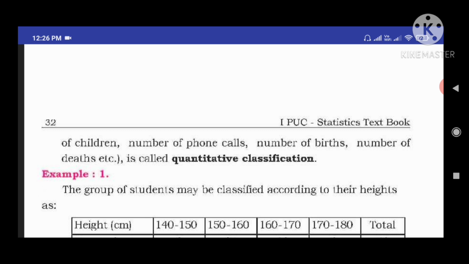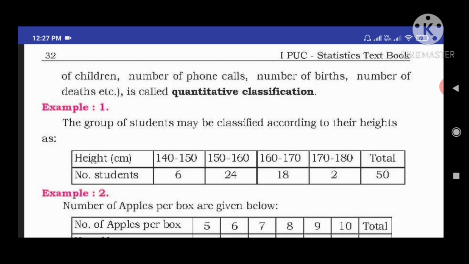These are numerically measurable, numerically identifiable characteristics. So when this data is classified in a systematic manner using quantitative characteristics, we can call it a quantitative classification.